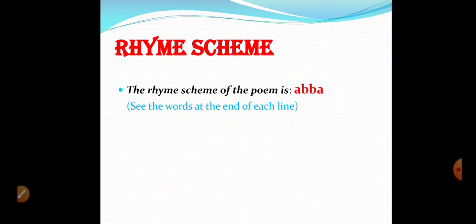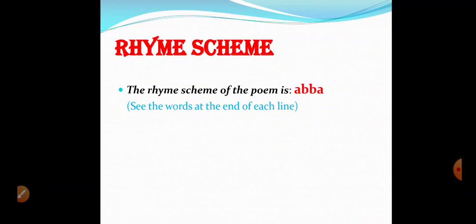The first and fourth, sleep, deep, rhyme with each other. The second and third rhyme with each other. Book, look. A, B, B, A. It means first and fourth lines rhyme, second and third lines rhyme. In each of these stanzas, first and fourth lines rhyme, second and third lines also rhyme.